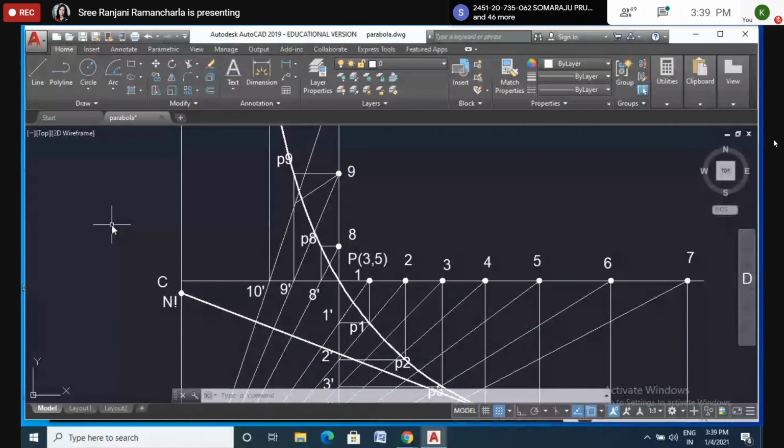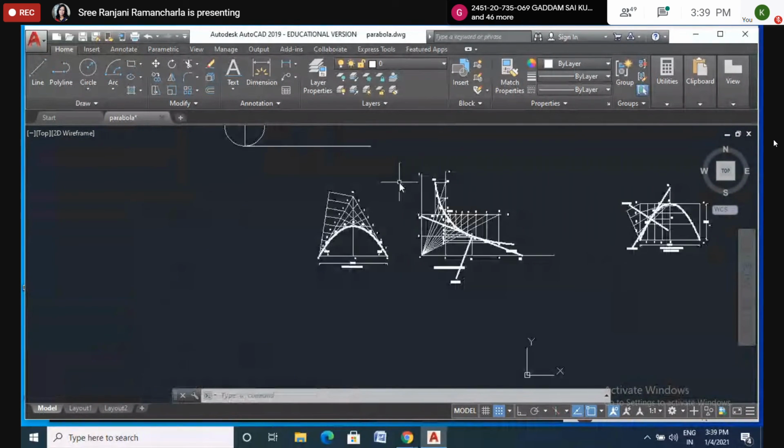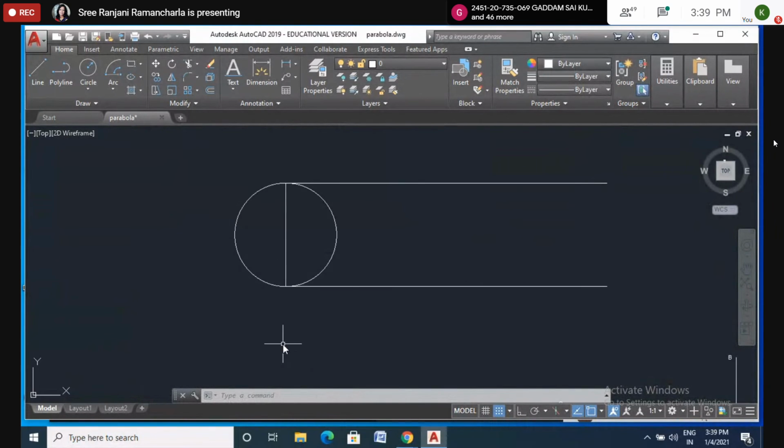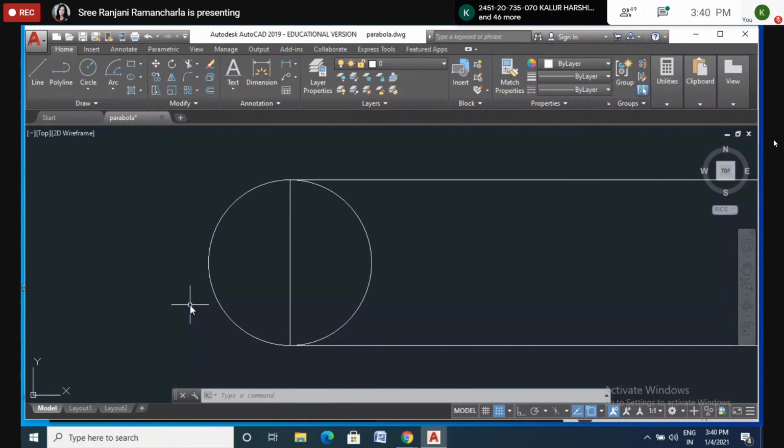I have drawn the heading cycloid. Now try to understand what is meant by cycloid. Have you turned to page number 22? Yes, ma'am. Okay. Now you can see the circle. Let us say that is a wheel. See the circle that I posted in your group. Just open page number 22. Let us say that circle is a wheel.